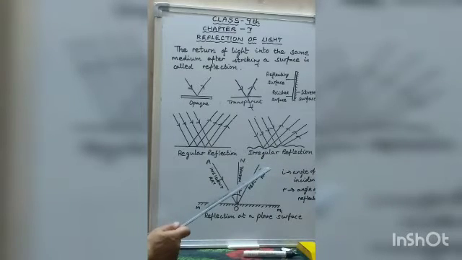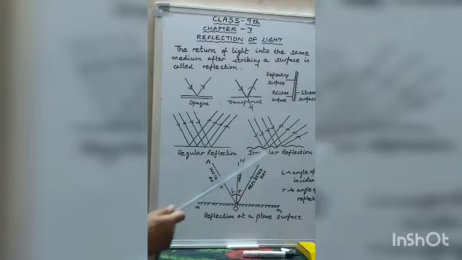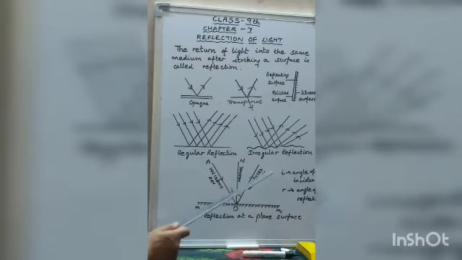So there are two types of objects, luminous as well as non-luminous. Luminous objects emit light of their own and they can be directly seen. But the non-luminous objects do not have their own light, but they reflect the light from other sources and then they can be seen.